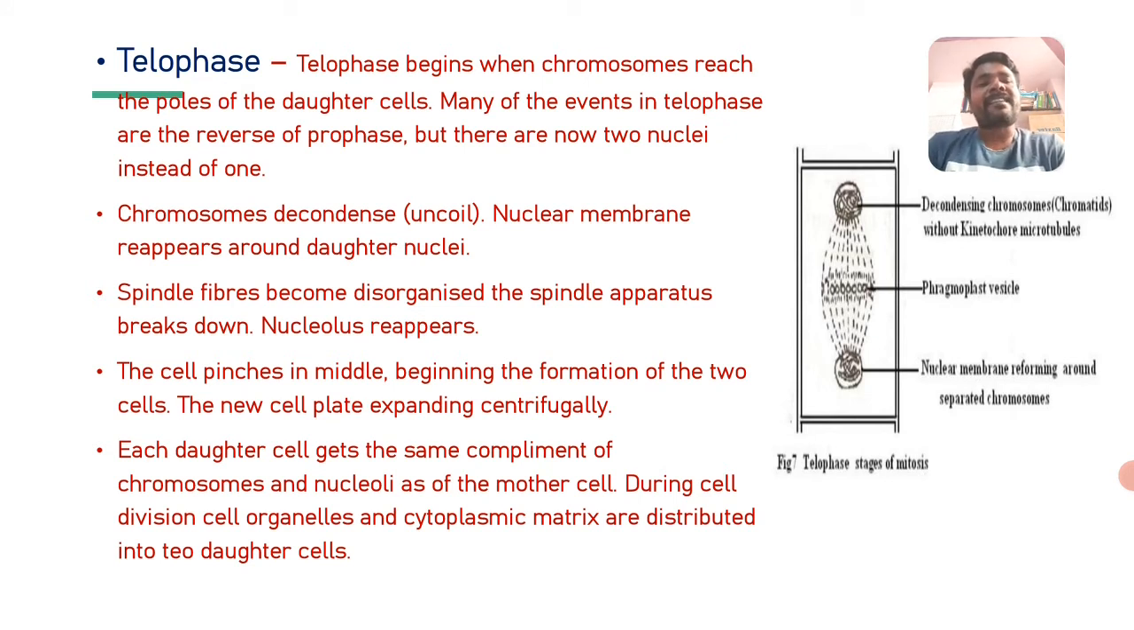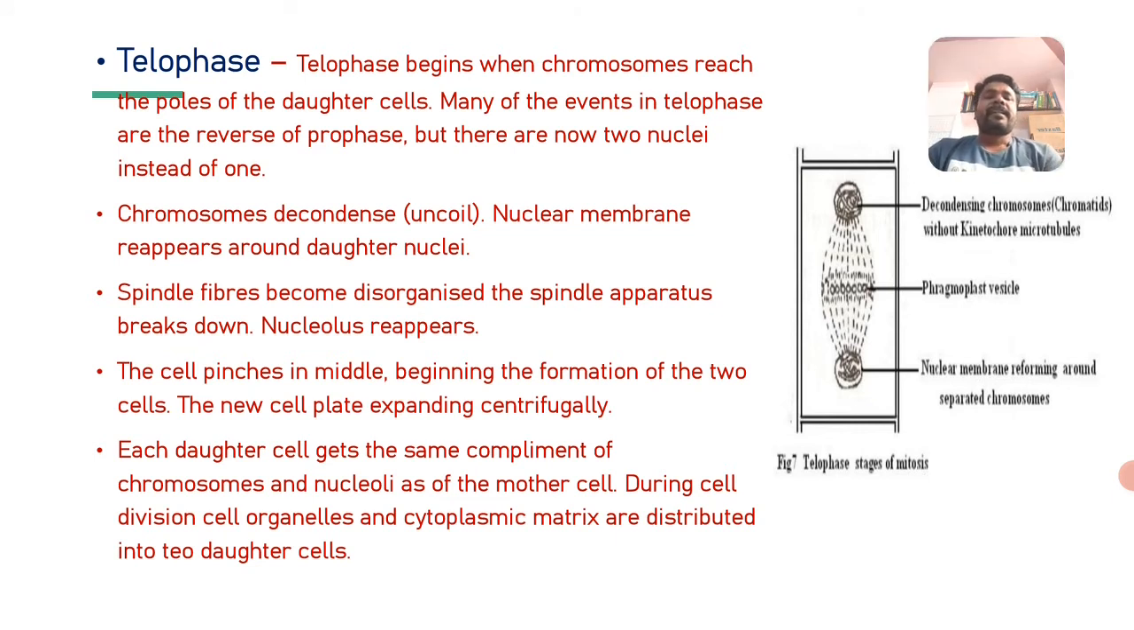Each daughter cell gets the same complement of chromosomes and nucleoli as the mother cell. During cell division, the cell organelles and cytoplasmic matrix are also distributed into the two daughter cells. Not only the nuclei, not only the chromosomes, the whole cell undergoes division. The first process, which is near to ending at the time of telophase, is karyokinesis. During that time, simultaneously, the cytokinesis process also begins.